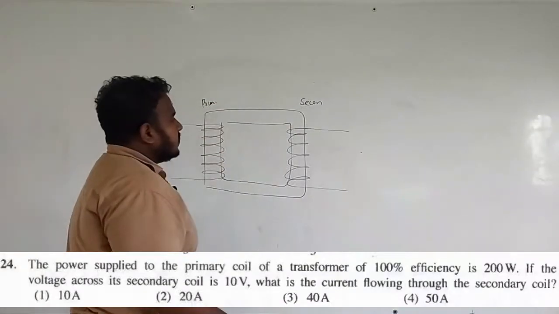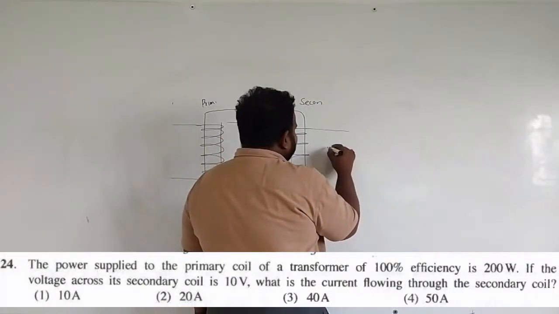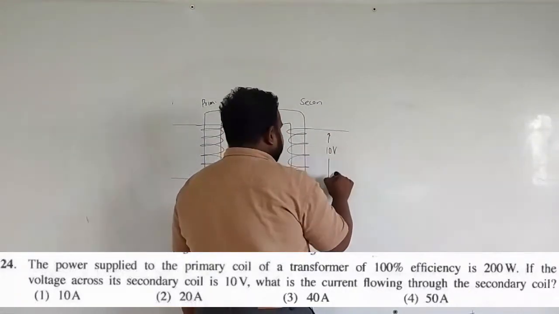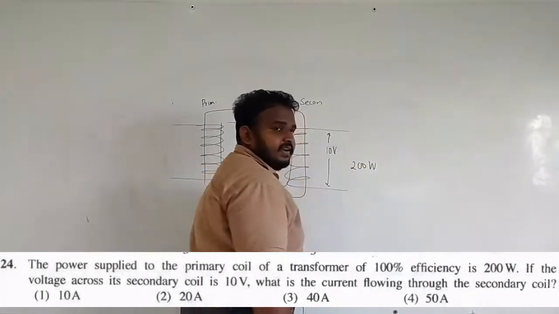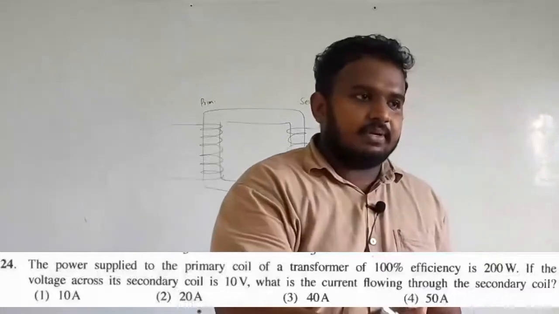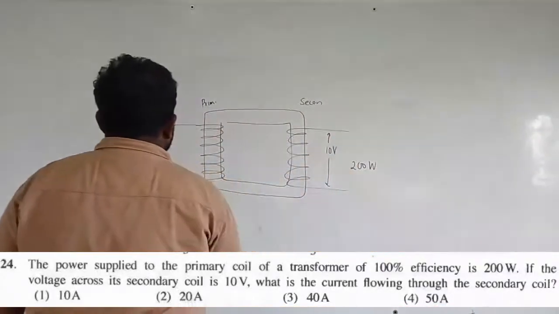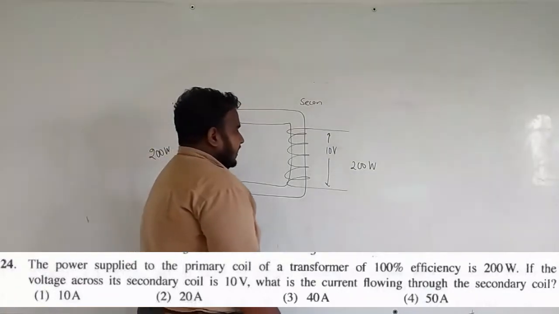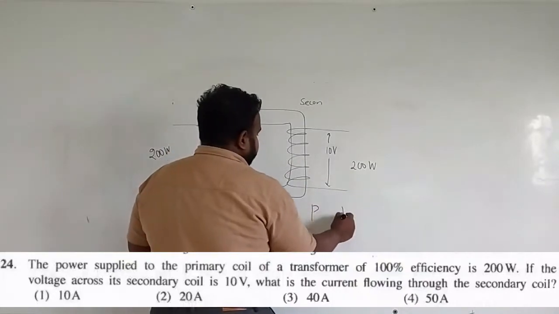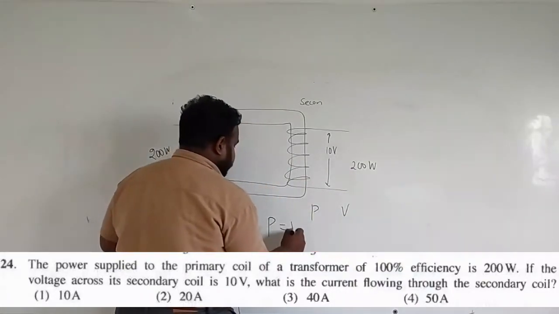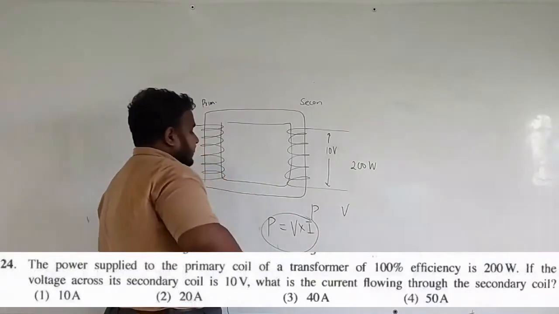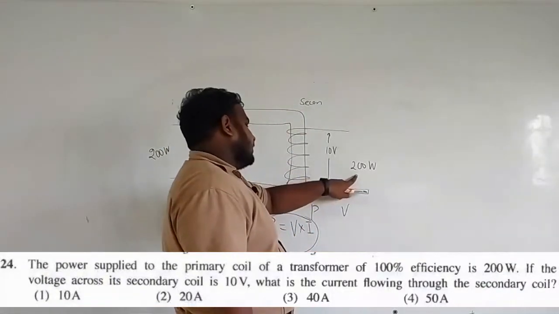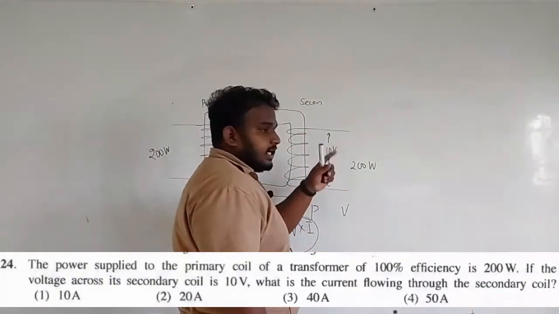The only data we know is that in the secondary coil the voltage is 10 volt. As well, the power on both sides, in primary and secondary, is going to be 200 watt. So we know two things: power and voltage, and we can connect them through the equation P equals V into I. They have given you the power and the voltage, so you can find the current output.